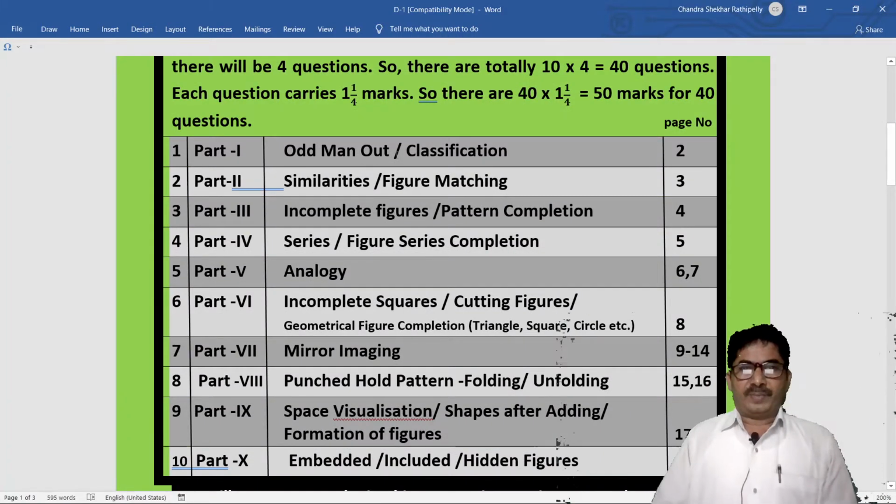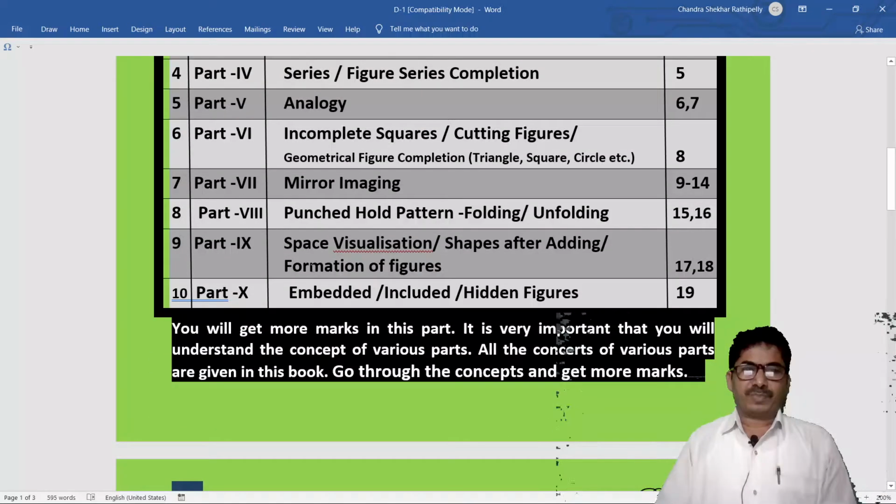Part 1, odd man out or classification. Part 2, similarities or figure matching. Part 3, incomplete figures or pattern completion. Part 4, series or figure series completion. Part 5, analogy. Part 6, incomplete squares or cutting figures or geometrical figure completion, that is triangle, square, circle, etc. Part 7, mirror imaging.